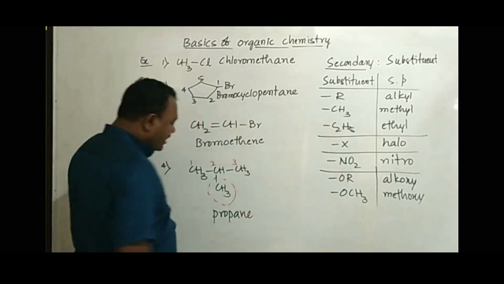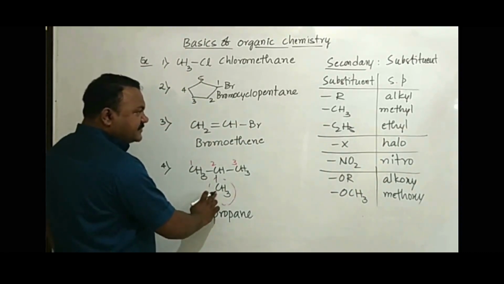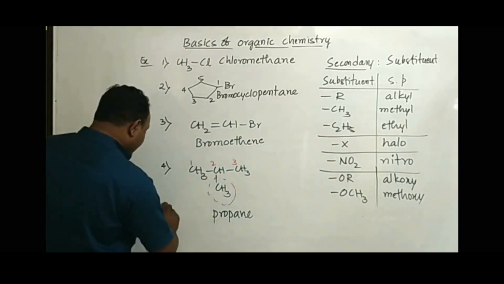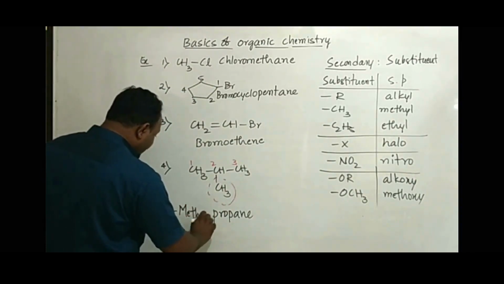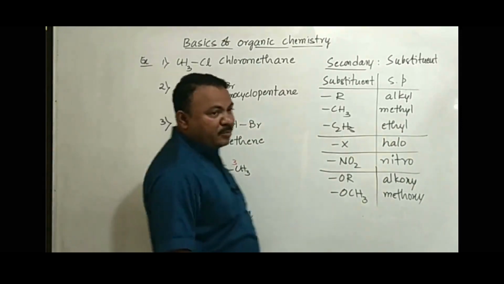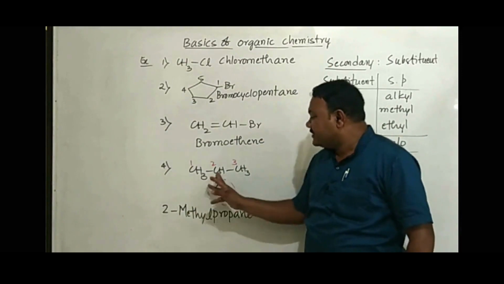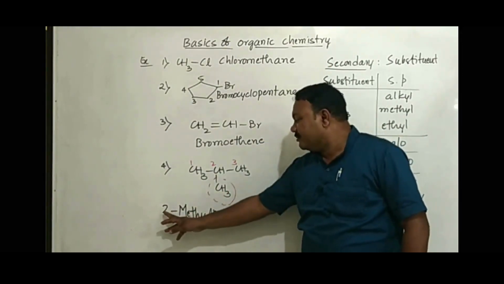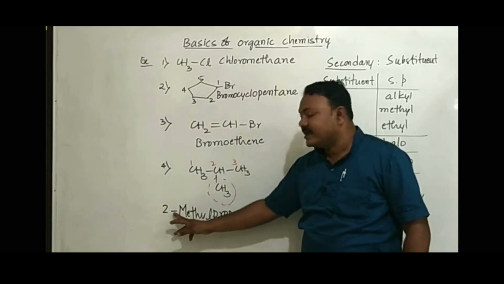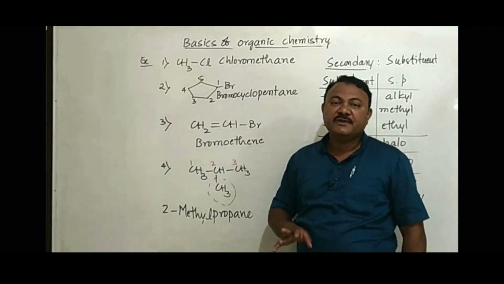Primary suffix ane, propane. CH3 is taken as a substituent and named methyl. It is present on the second carbon. Mention the position of the CH3 where it is present. So the name of the organic compound becomes 2-methylpropane. 2 indicates the position of the CH3. Always we separate the number and the name by using a hyphen. So this is how we are using word root, suffix and prefix.